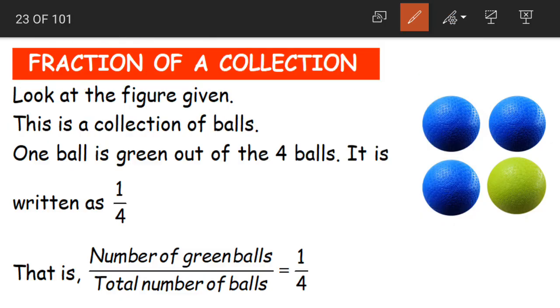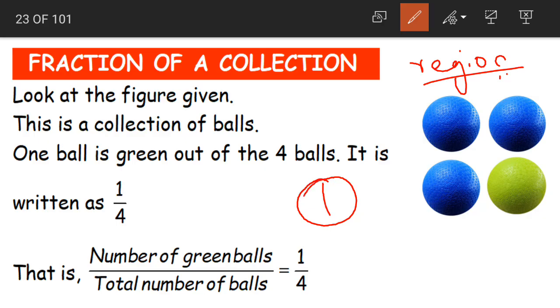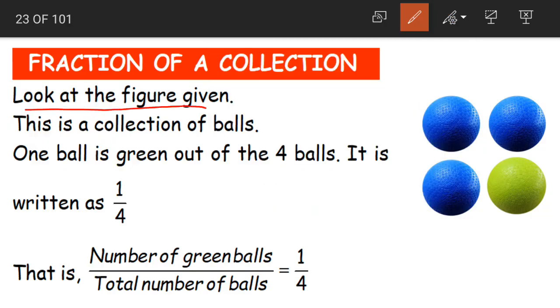Yes children, yesterday we learned about fraction of a region, that is part of a region. Now what does this region mean? We had one single cake and it was divided among 2, 3 and 4 people. So when the whole object that is to be divided among people is one singular object, it is called our region. Now look at the figure given.